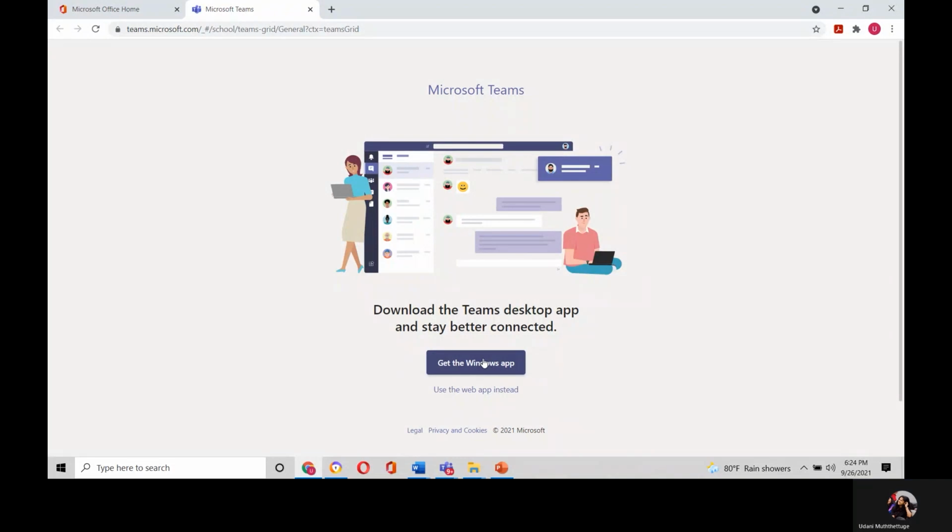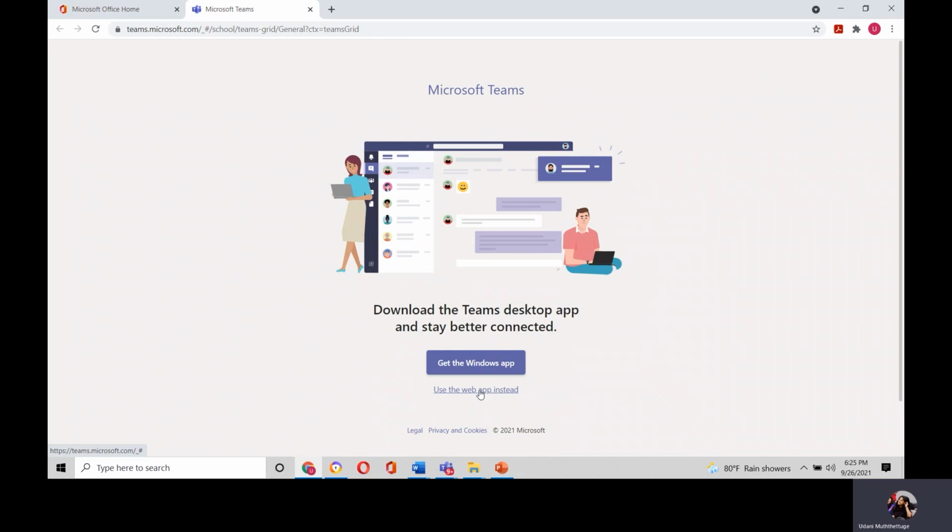If you click on this icon, you will be able to download the Microsoft Teams application to your laptop or your personal computer. Once you download it, you can directly log on to the lectures through that application. You can use that application just like Skype and all. It would be very easy for you if you download the application. But for the moment, I would teach you how to log on through the browser itself. Because of that reason, I am going to click on the icon, use the web app instead.